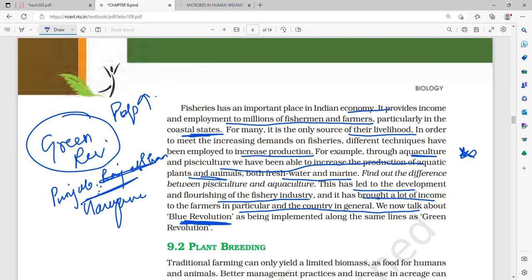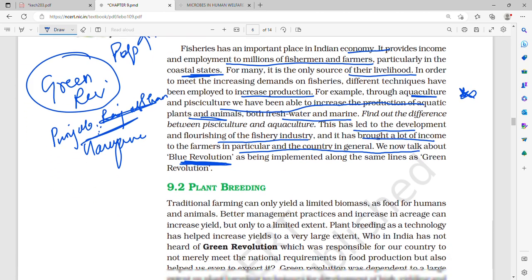Different techniques have been employed to increase production. Through aquaculture and pisciculture, we have increased the production of aquatic plants and animals, both freshwater and marine. The development and flourishing of the fishery industry has brought a lot of income to the farmers. This is the Blue Revolution.